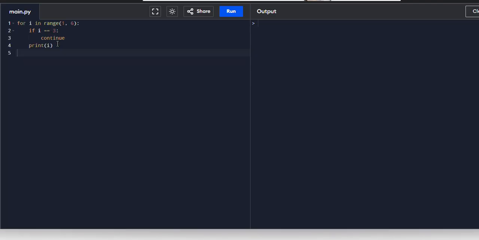Let's paste this code here and run. See, 1, 2. We have used the keyword called continue. When I becomes 3, I want this I to skip. So when I becomes 3, it skips I equal to 3, then prints, which means that continue is used to skip the current flow.